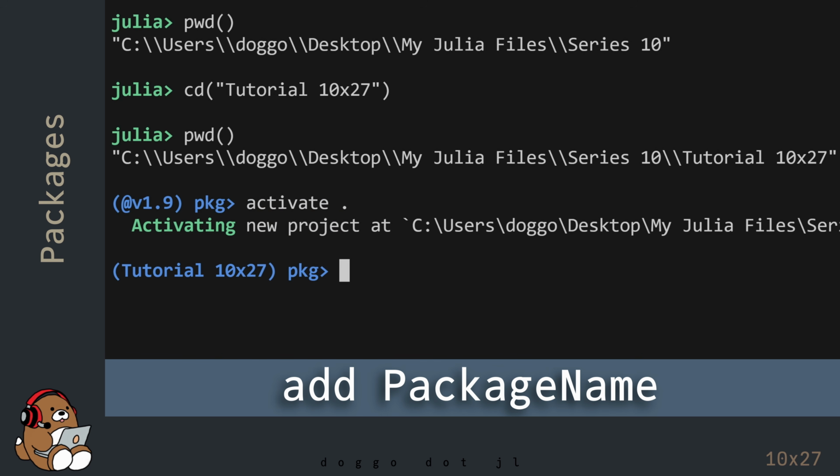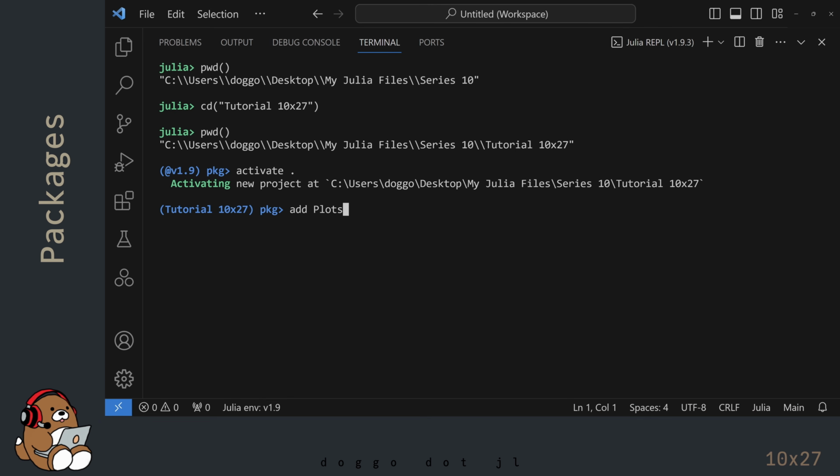To add a new package, use the word add followed by the package name. Like in the standard library, names of external packages begin with an uppercase letter. For today's demonstration, I'm adding the Plots package. Depending on your computer and on your internet connection, the Plots package may take a few minutes to load.